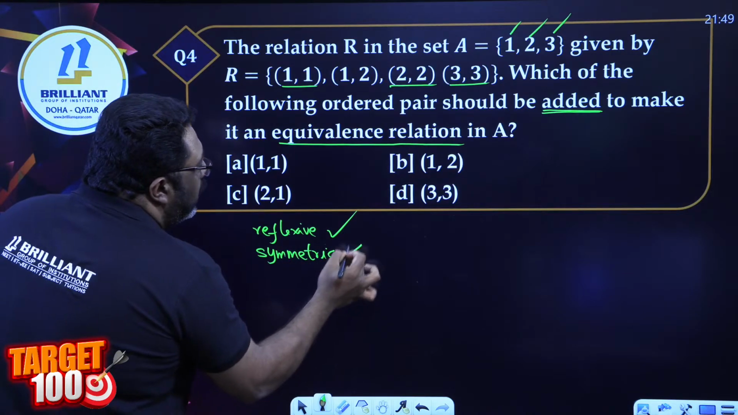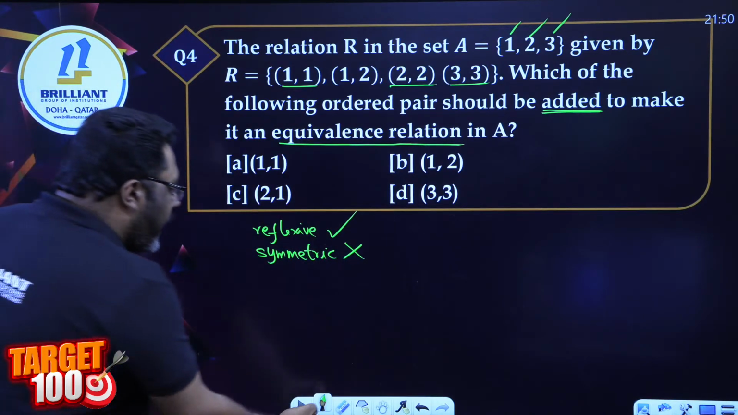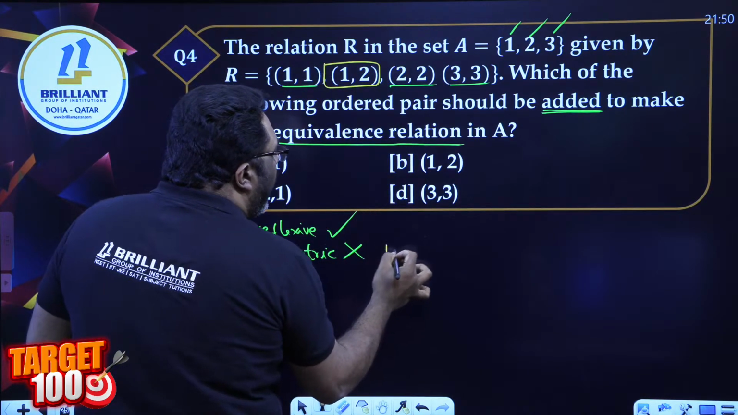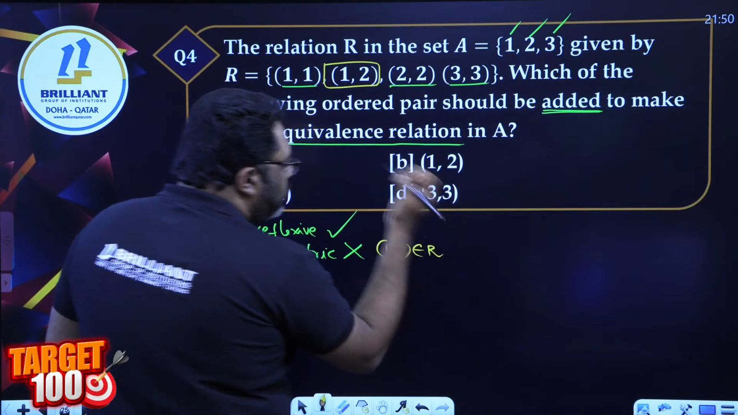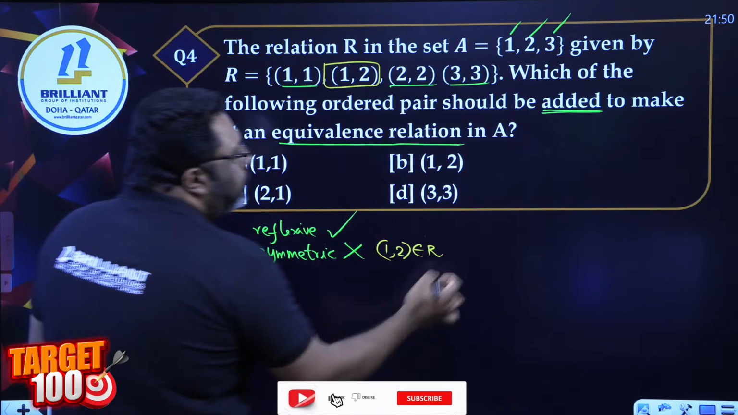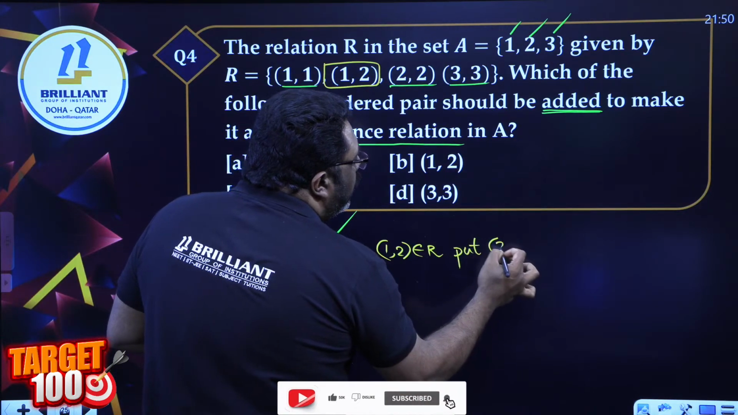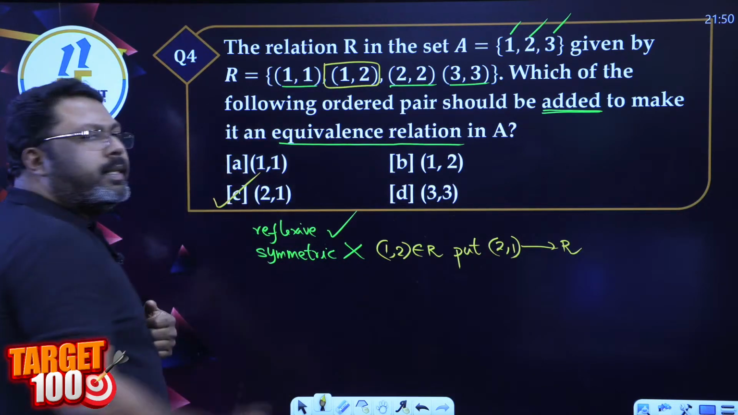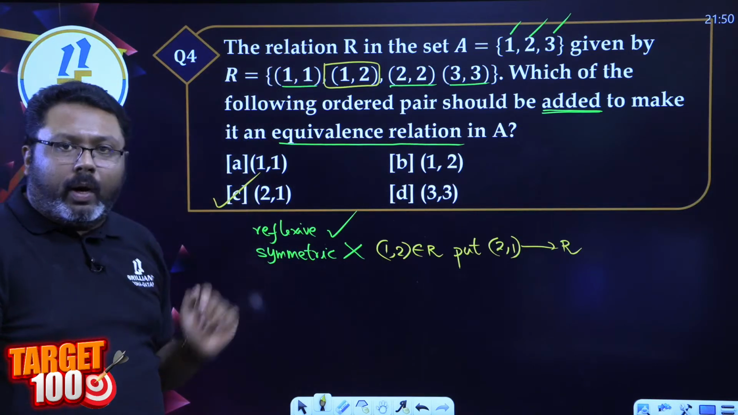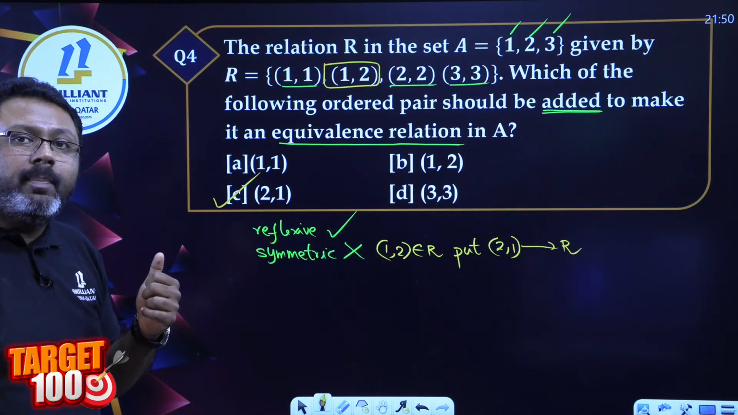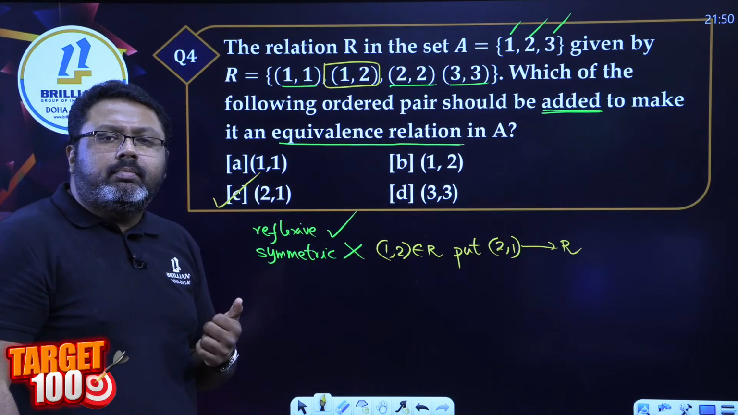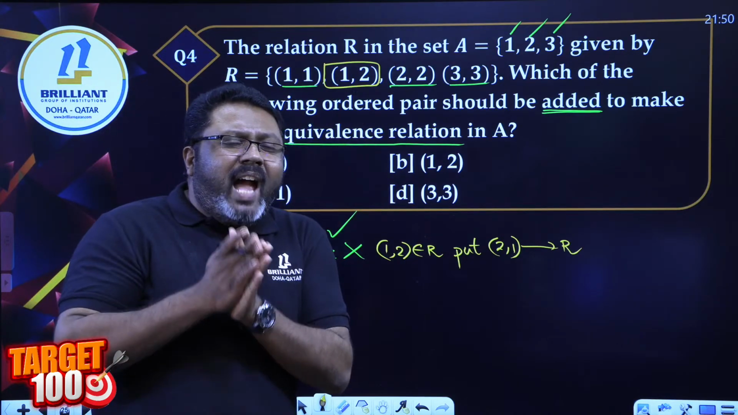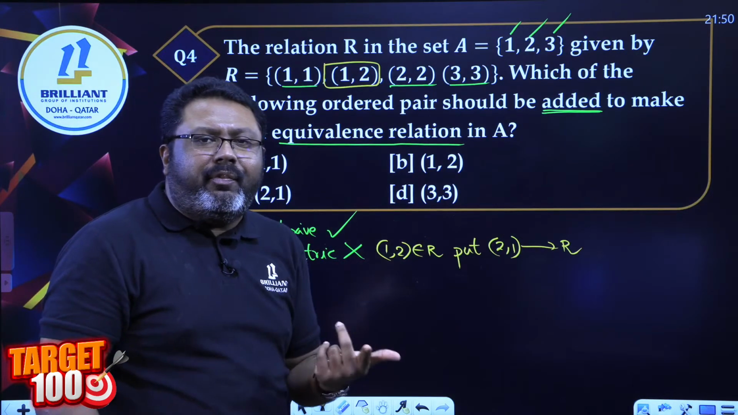I would definitely say no, it is not symmetric. Why is it not symmetric? Because I have a pair (1, 2) which belongs to R. So to make it symmetric, what should I put? You have to include (2, 1) inside R. So definitely (2, 1) is my answer. I have to put (2, 1) so that it becomes symmetric. What about transitive? Do I have a pair (a, b)? Yes. But do I have a pair (b, c) in this to verify? No.